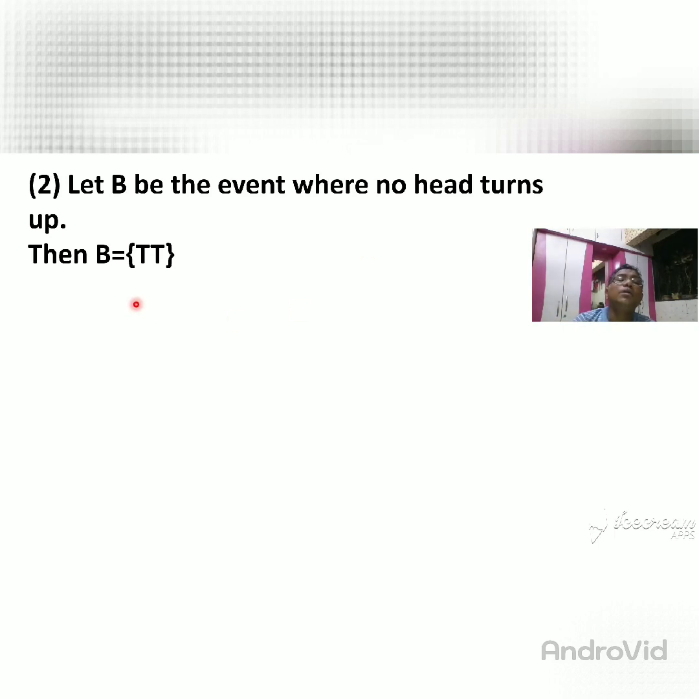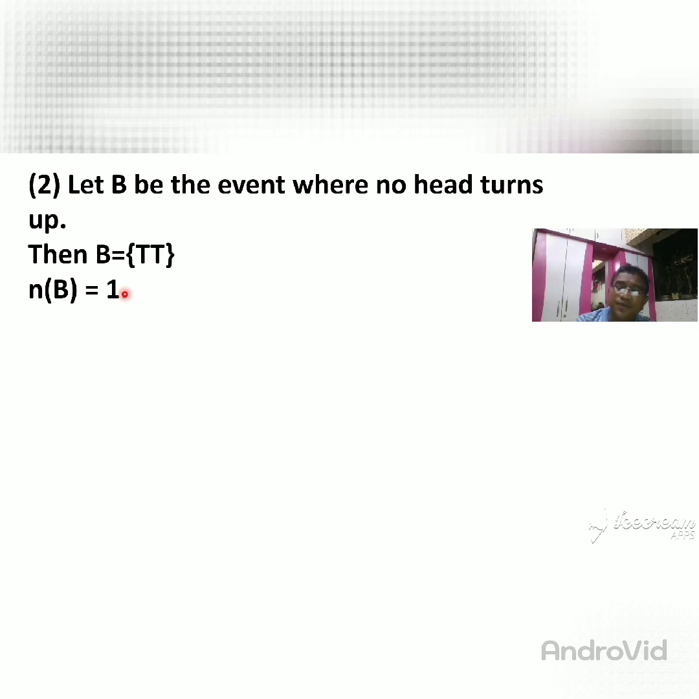So B is equal to TT. This is one thing, TT. It means when two coins are thrown, you are getting tail on both coins, because they do not want a head. So I write this example only: TT means tail. So what will be the number of B? The number of B is equal to 1.